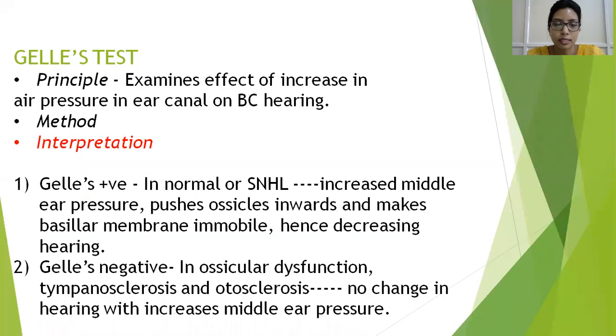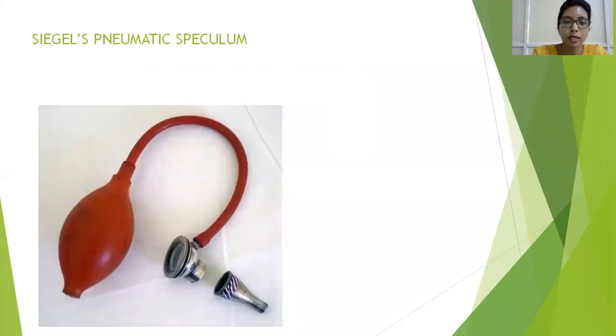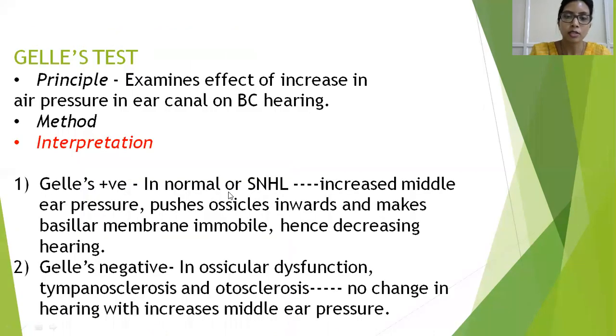Next is the Gellér's test. This test examines the effect of increase in air pressure in the ear canal on bone conduction hearing. That is, we use a Siegel's speculum. The speculum goes into the ear and this causes pneumatic pressure changes in the ear. So this is a Siegel's pneumatic speculum. What we do is charge a tuning fork, place it on the mastoid, and through the Siegel's speculum to the external auditory canal, you cause changes of pressure on the tympanic membrane.